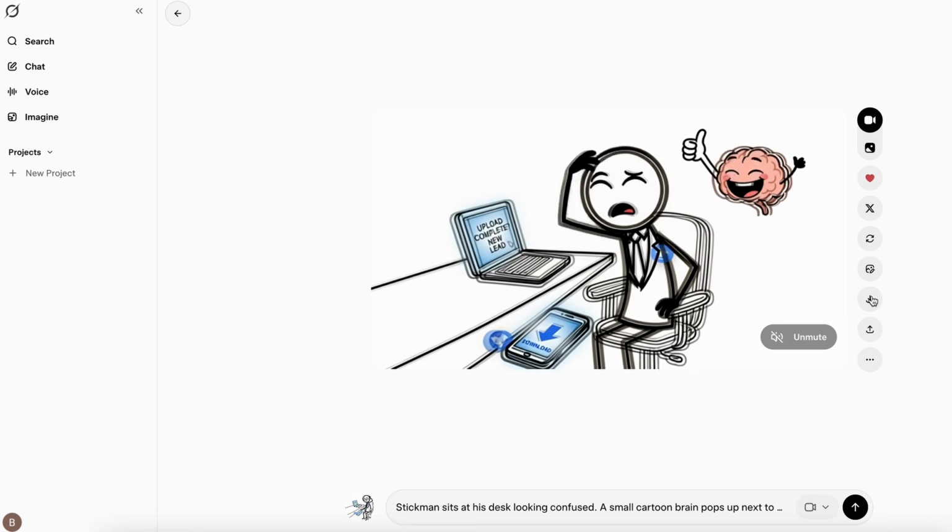One thing you need to know. Grok AI's free version caps you at 20 generations per day. If you hit the limit, use a temporary email service like Temp Mail to create a new account and keep generating. I've covered that workaround in detail in another video. Link is in the description and pinned comment.